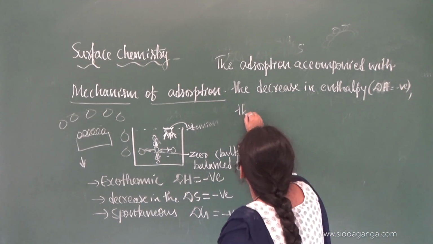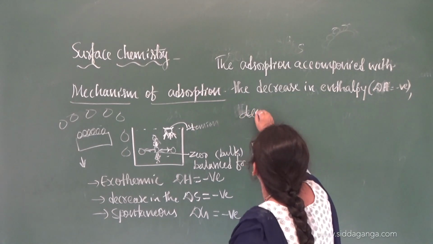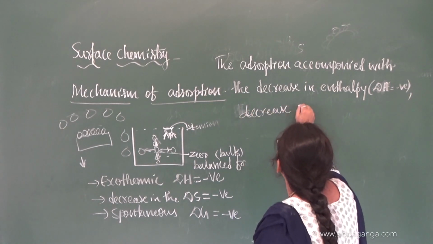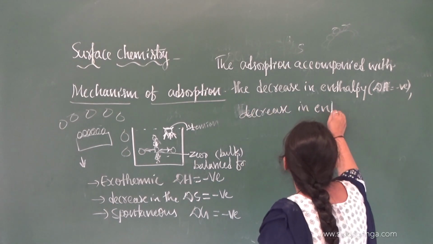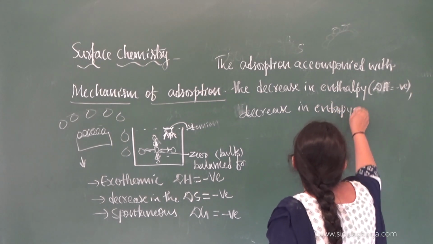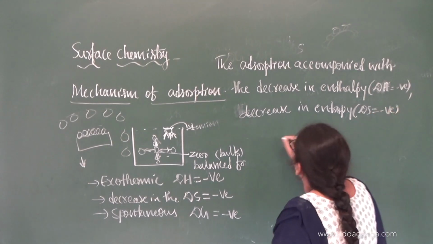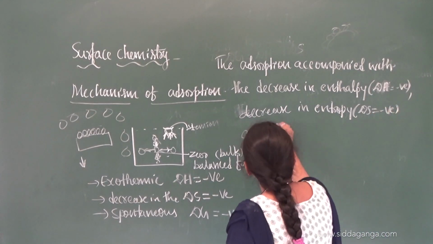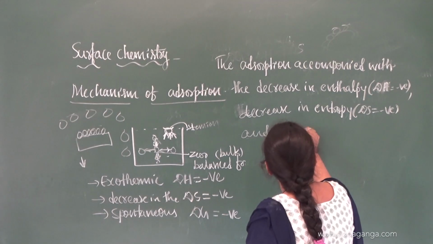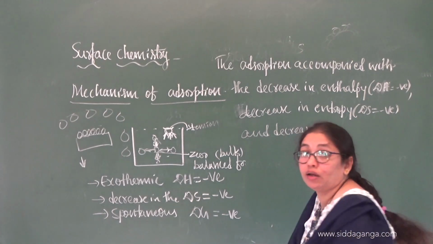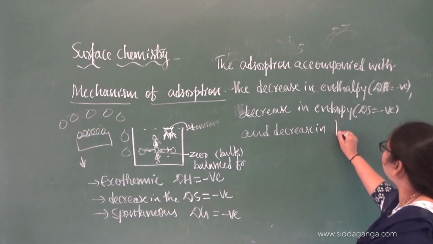Then a decrease in entropy, that you can write as delta S is equal to negative, and a decrease in free energy. Decrease in what? Free energy.